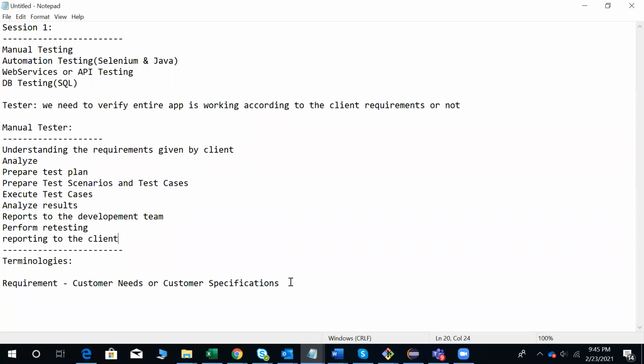So here SBI is the client for us. For example, SBI is giving a project to the Infosys company. Infosys will get each and every requirement from SBI to develop the application. So in that case, SBI is the client for us. So requirements are customer needs or customer specifications. Okay, next, what is software testing?